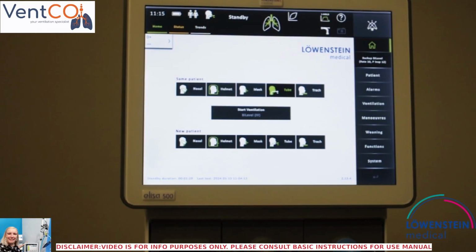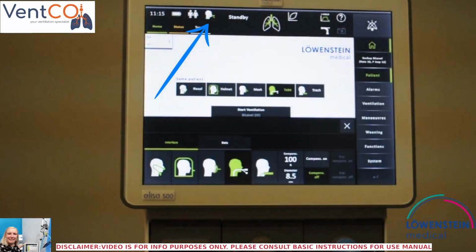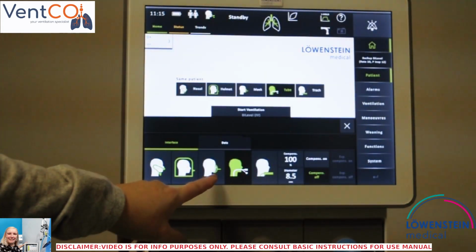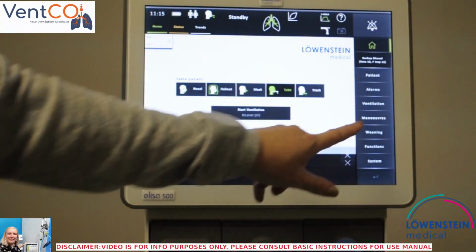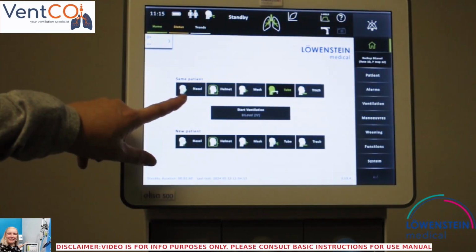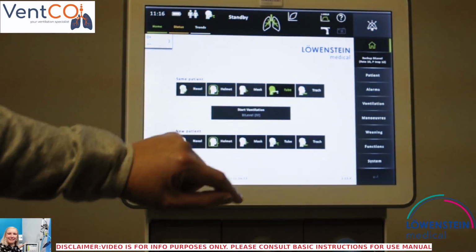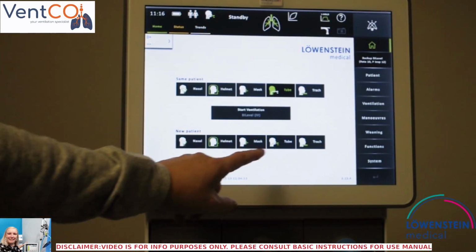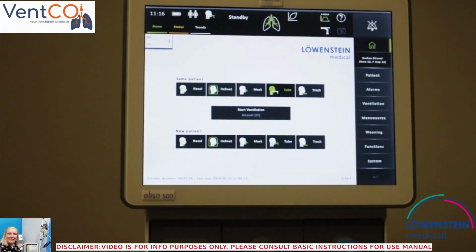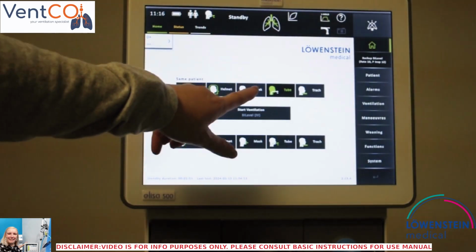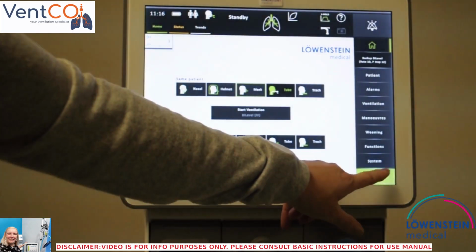If you want to change to non-invasive ventilation, you can press the interface button at the top of the standby screen and change to a mask, or you can go to same patients and press mask. If you press new patient, you will start with new patient data and your trends will be lost as well for this patient. So let's go with mask and confirm.